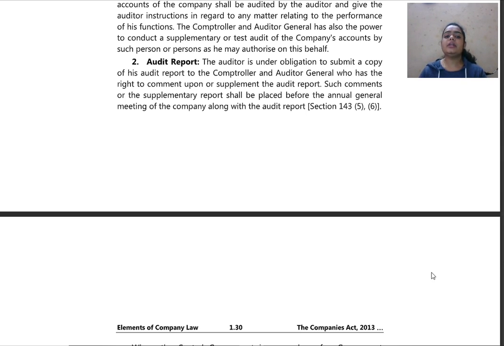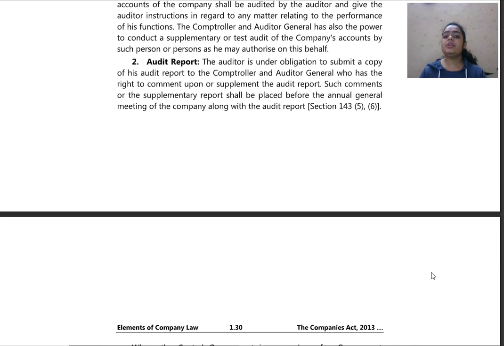That he shall be under an obligation to submit a copy of his audit report to the Controller and Auditor General, who has the right to comment upon or supplement the audit report. Means what? That he has to submit a copy of the audit report to the Controller and Auditor General.